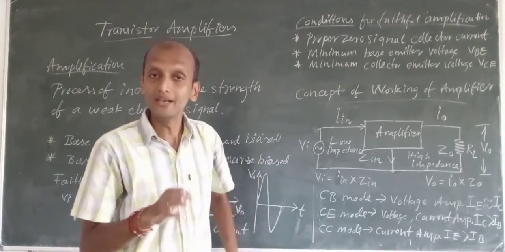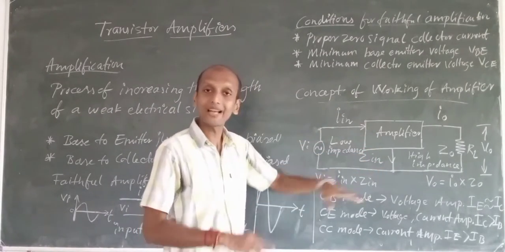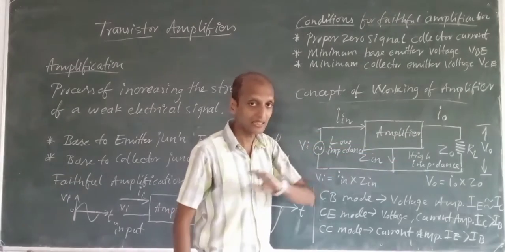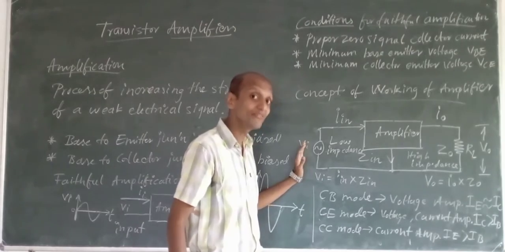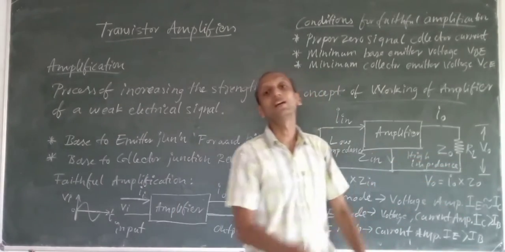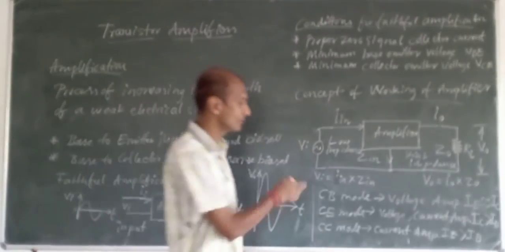We will have such a circuit made for the working of an amplifier. Now the bias voltages are there, which we haven't shown here, and we have shown only the input voltage, the weak input signal which has been given, and a strong output signal we have to get at the output. How are we going to get it? We will see that now.